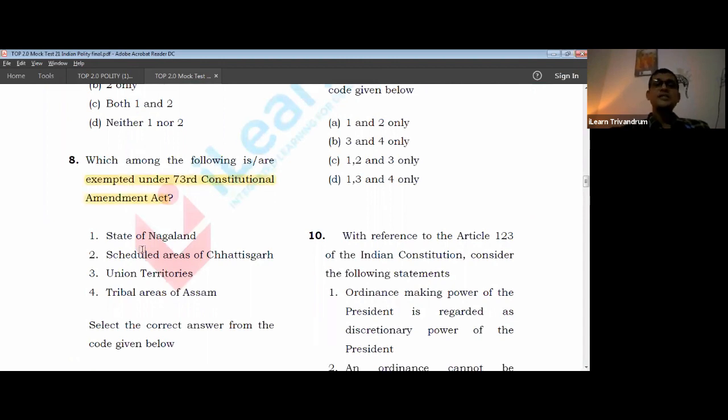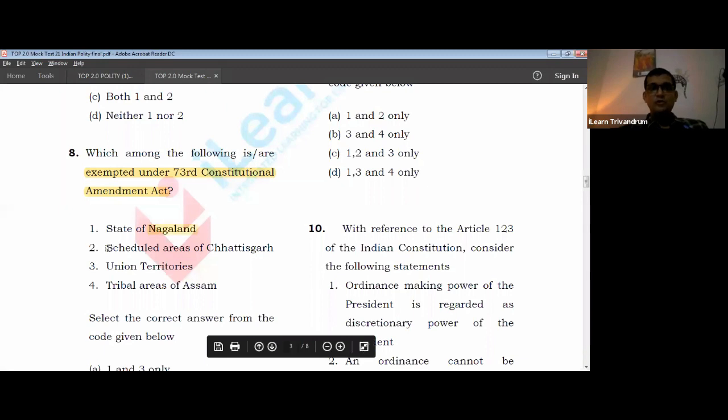Now, which of the following are exempted under the Amendment Act? What is exempted? Certain northeastern states are exempted. Then scheduled areas are exempted. Then tribal areas are exempted. This is what we learn. So let us see. Nagaland is exempted. Correct. Now, scheduled area, I told you.